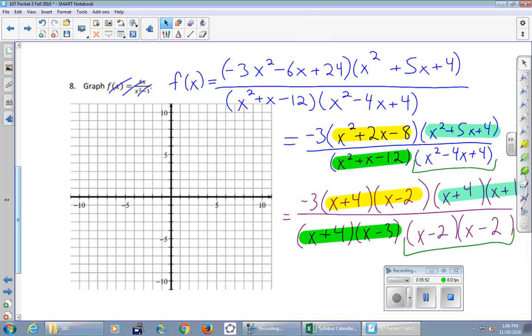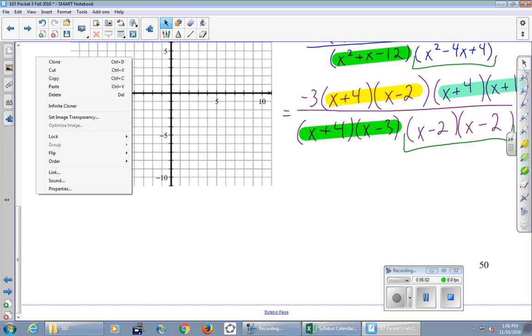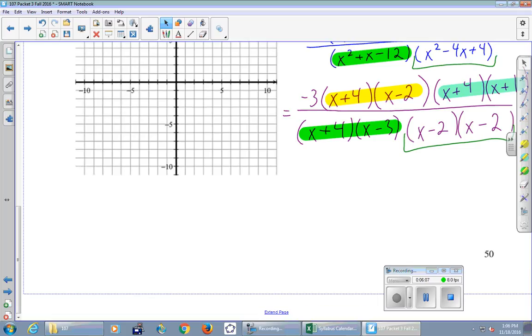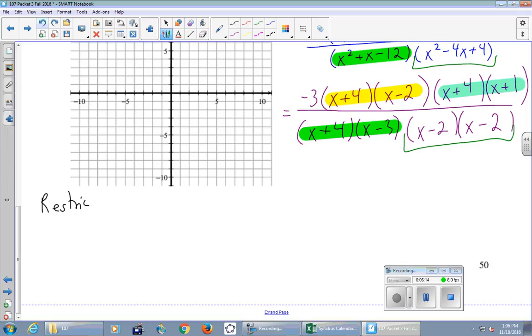Okay, so before I do any reducing, I'm just going to make a note right here and right now that, what do we call these things? The restricted values, is that our name for the things that we can't plug in for X? Is that the phrase? Restricted? Yep. Okay, restricted values.